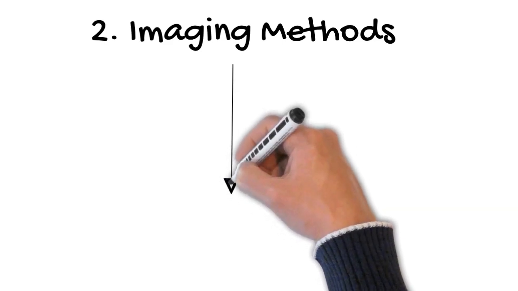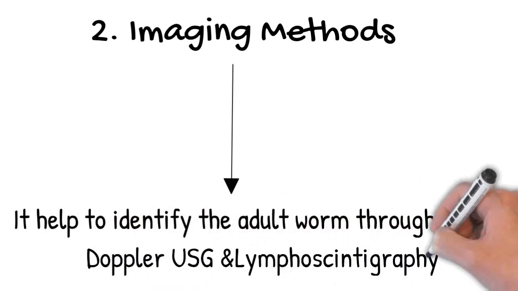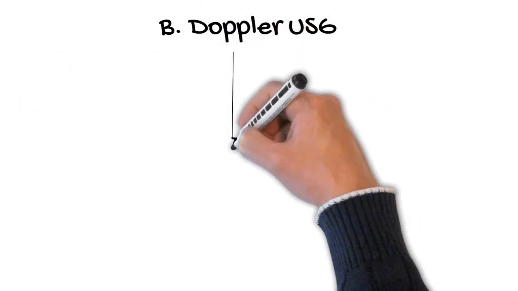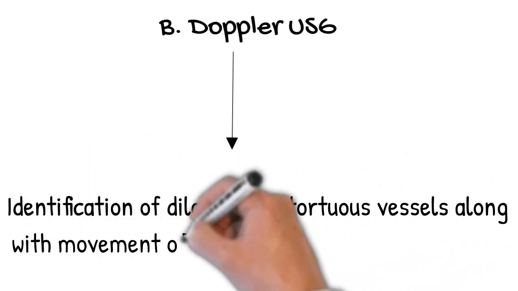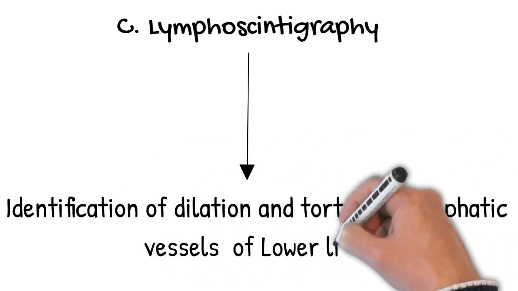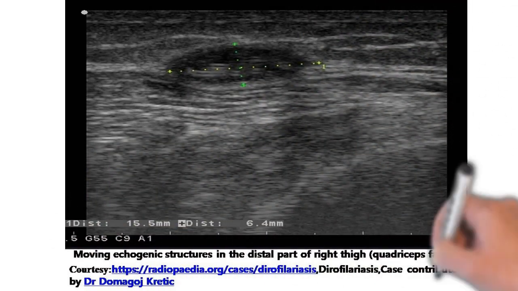The imaging method helps to identify the dead or calcified adult worm through the X-ray, Doppler ultrasonography and lymphography. The X-ray helps to identify the dead and calcified worm. The Doppler ultrasonography helps to identify the dilation of the vessels along with the movement of the adult worm, that is known as the filarial dance sign. The lymphography helps to identify the dilation of the lymphatic vessels of lower limb. This Doppler ultrasonography picture shows the movement of the echogenic structure in the distal part of the right thigh.